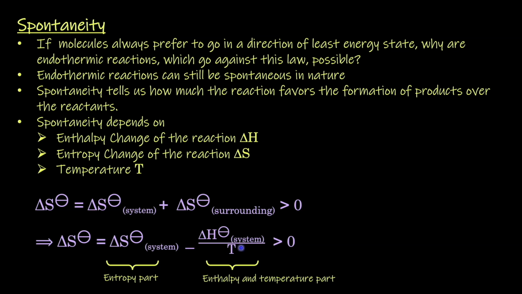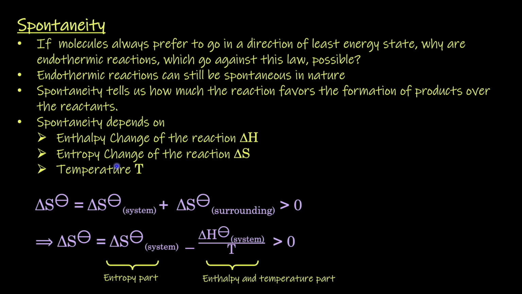Now, an endothermic reaction can occur because it is still spontaneous in nature. A spontaneous reaction favors the formation of products over the reactants and depends on various factors such as the enthalpy change of the reaction, entropy change of the reaction, and the temperature of the reaction.